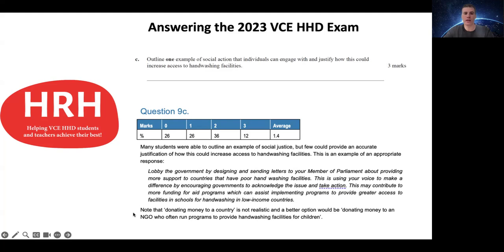So they did mention here that donating money to a country is not really a realistic example of a social action, but donating money to an NGO who could then run programs to provide hand washing facilities for children would be an appropriate example.